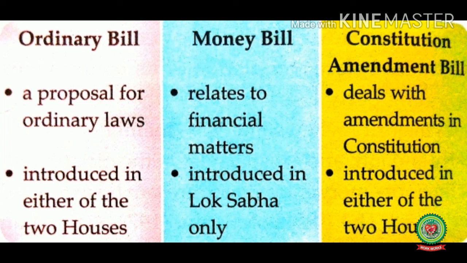Now, let us once recall the different types of bills. Ordinary bill is a proposal for ordinary laws. Money bill relates to financial matters and the Constitution Amendment Bill deals with amendments in the Constitution. Ordinary bill is introduced in either of the two houses, whereas money bill is introduced in the Lok Sabha only, and the Constitution Amendment Bill is introduced in either of the two houses.